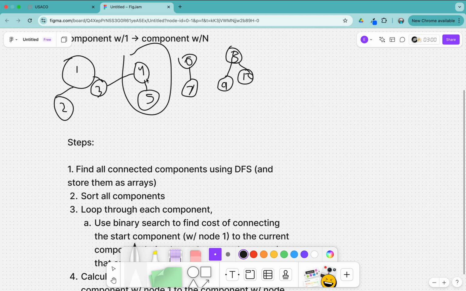Then we'd also use binary search to find the two closest nodes between this one and the last connected component. We'd see, okay, it's 5 and 8, and then we draw a path from those two. Then we just calculate the cost of drawing these paths, store that, and see if that is the minimum.